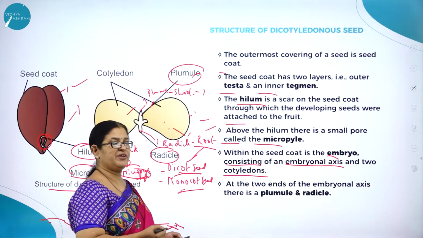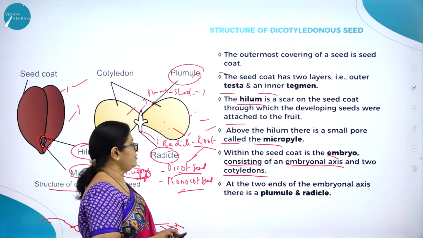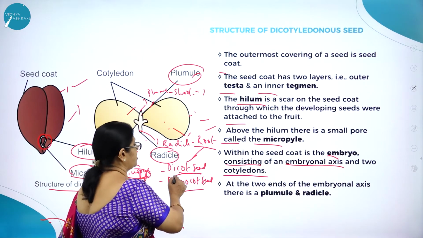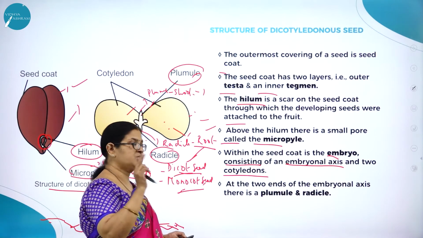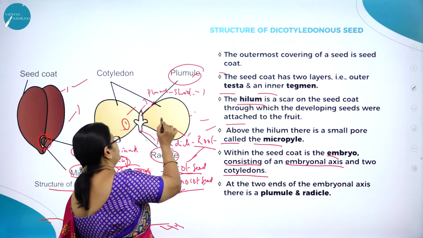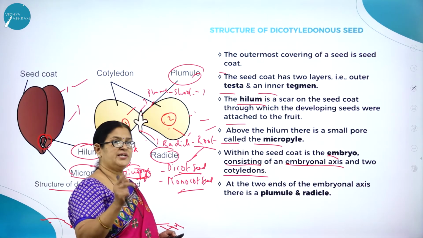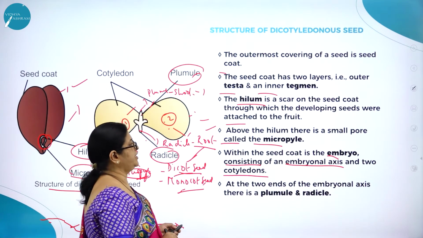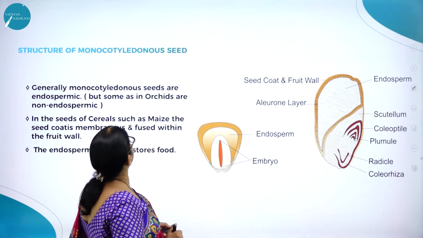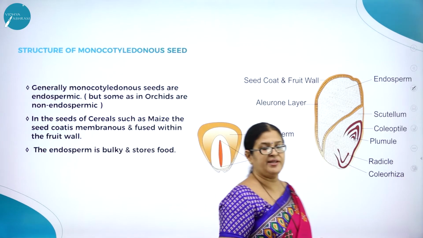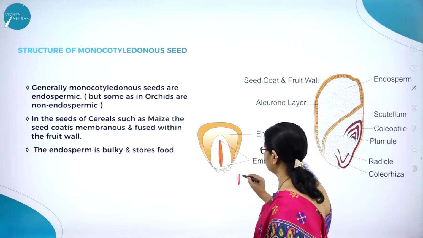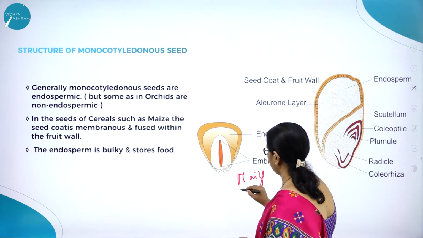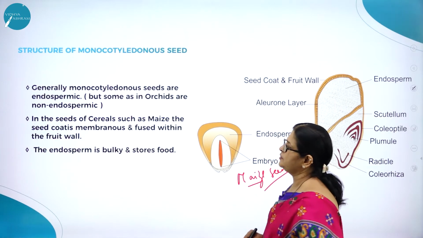So in a similar way, we can also understand the structure of a monocot seed. As I said, a dicot seed has how many cotyledons? Two cotyledons. Here you can see cotyledon number 1 and 2. A monocot seed has only one cotyledon. Moving on to a monocotyledonous seed, I think all of us might have come across a classical example, the maize seed, right?